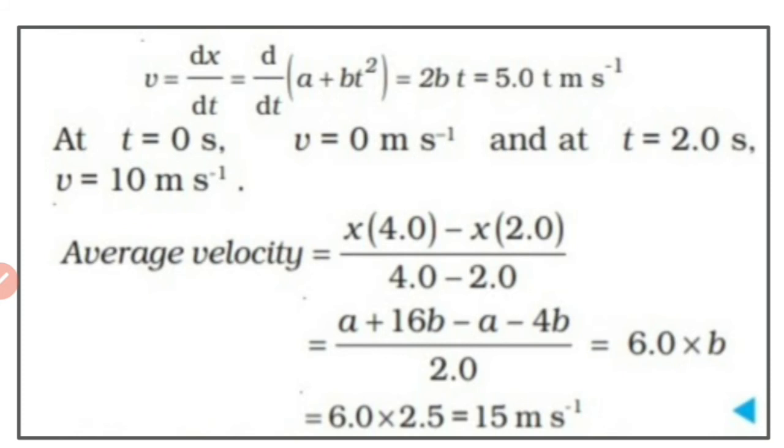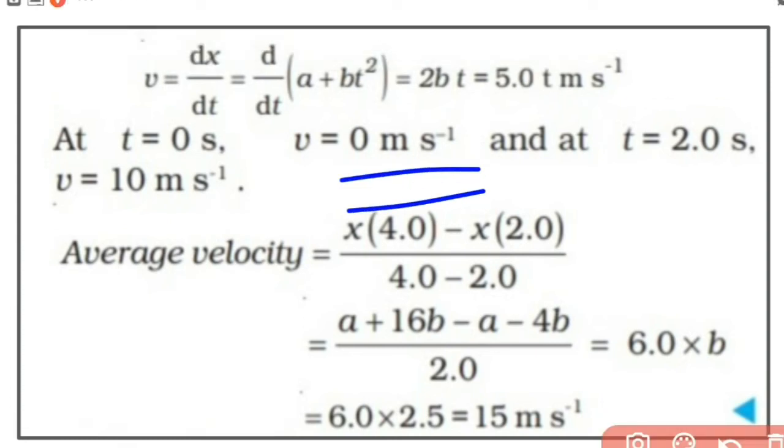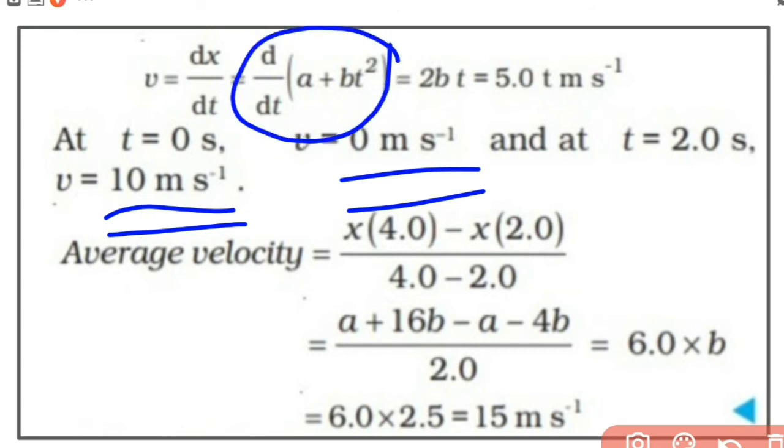Now at t = 0, you will get v = 0. And at t = 2 seconds, we will get 10 m/s because 5t is the velocity. So that is the answer to the first part. Doing differentiation may be a little new to you, so be thorough with differentiation first.